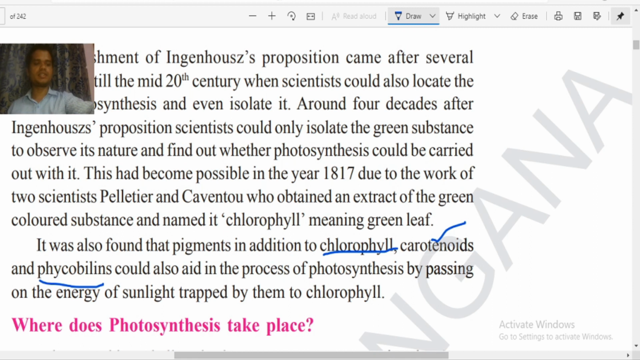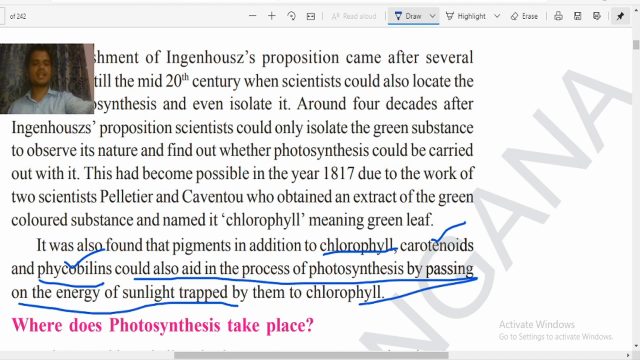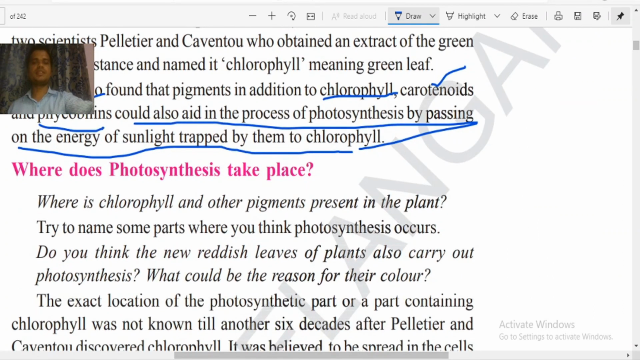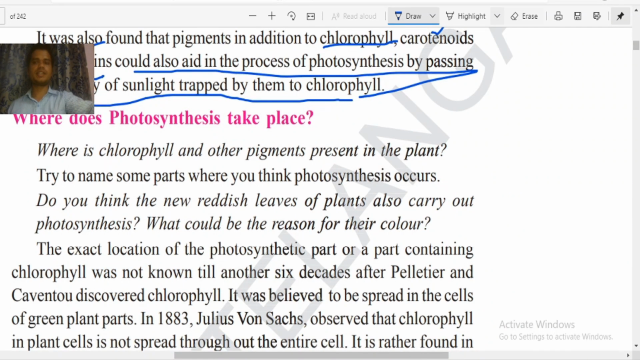And some phycobilins. These phycobilins are also colored structures. They are also useful for photosynthesis. Okay, now what is happening here? They could also aid in the process of photosynthesis by passing the light energy of sunlight trapped by them to the chlorophyll. Now actually what will happen when any light falls on the chlorophyll, this light will be converted into food material. Okay.